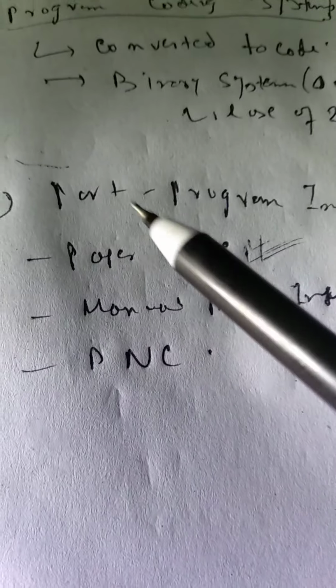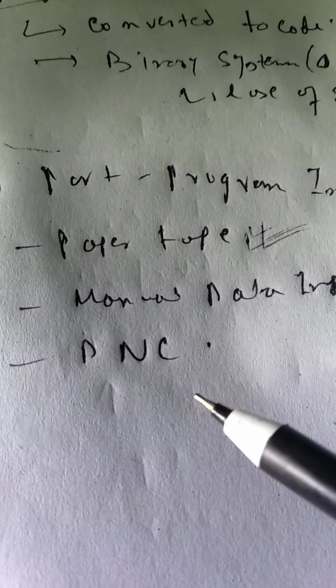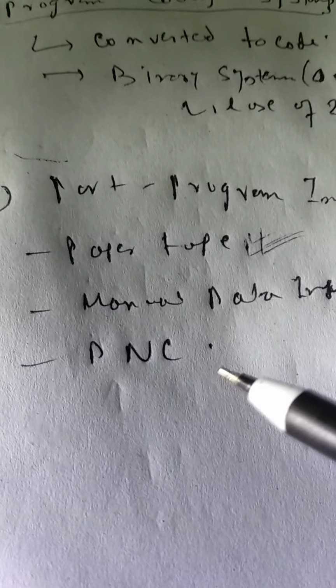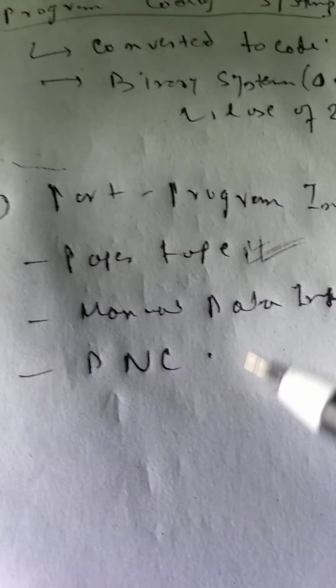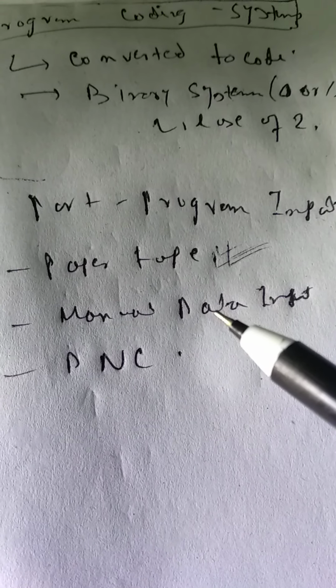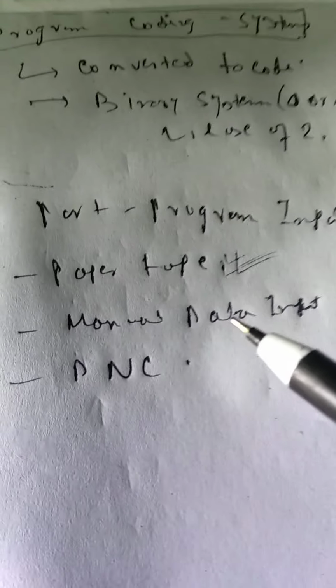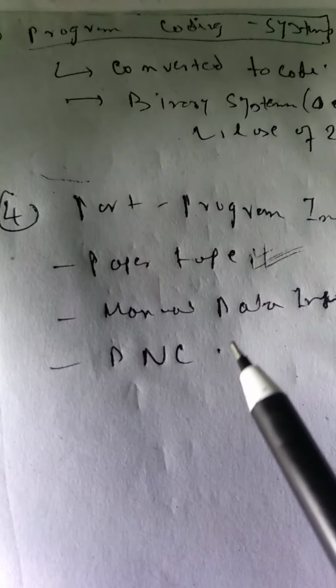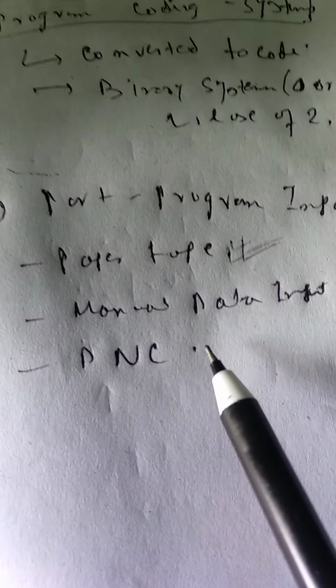So you know how the data is fed into the system. We will discuss these things later in detail. So this punched paper tape is actually about 1 inch wide tape with holes that are used for characters, along with a set of sprocket holes. So this is about the punched paper tape.